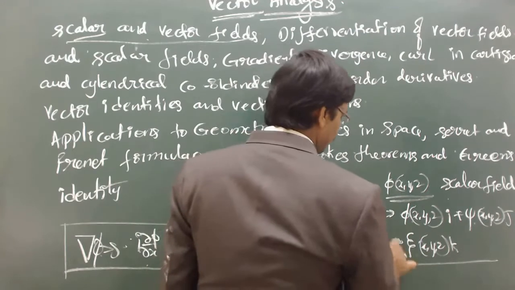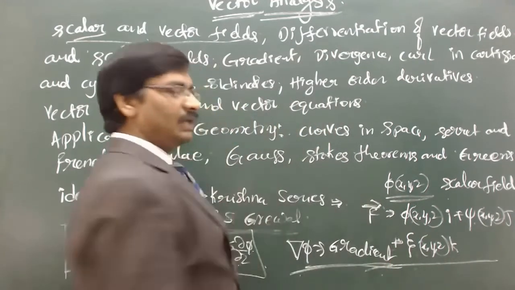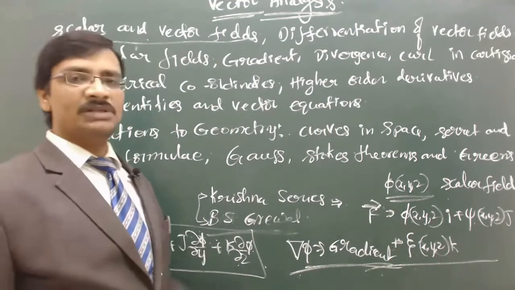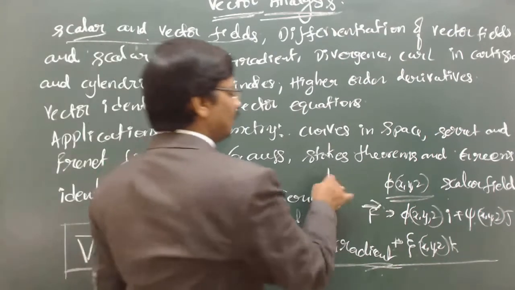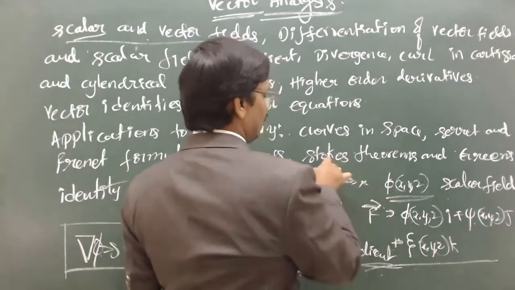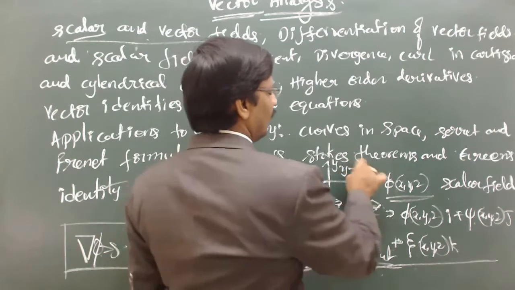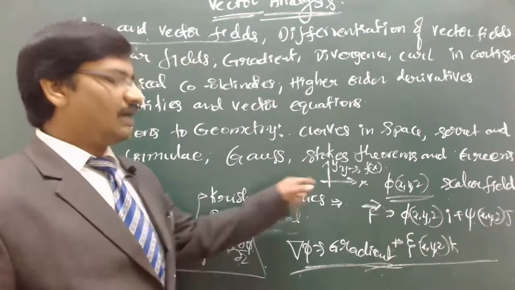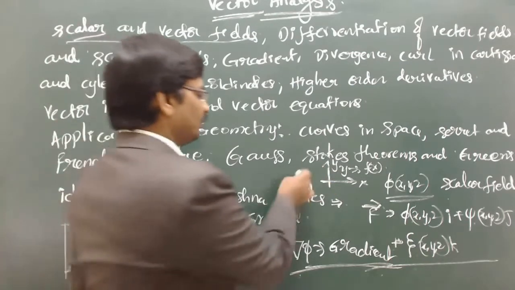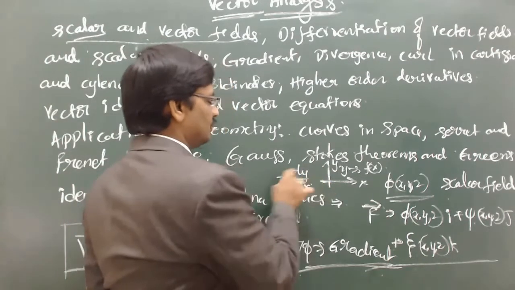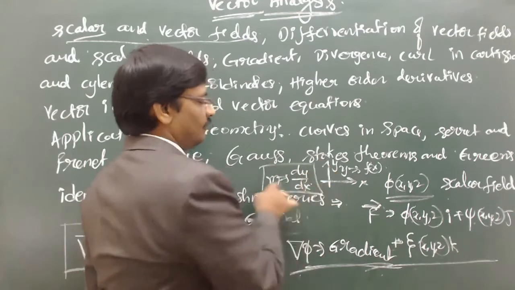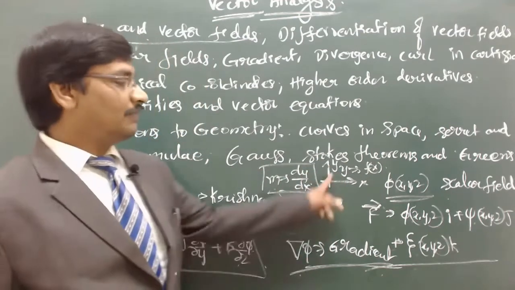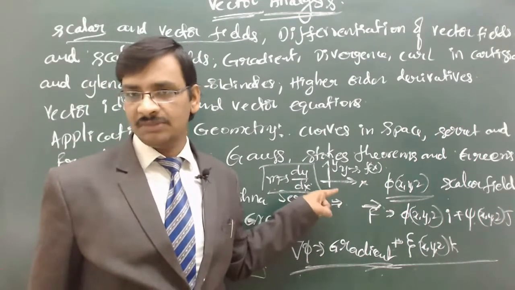The English meaning of gradient is nothing but the slope. In the case of a two-dimensional plane, we say dy/dx, where this is the x-axis and this is the y-axis. Let us say y is a function of x. If this is the curve, then the gradient is defined as the slope of this, which we call dy/dx. This is the slope of the function y equals f of x on a two-dimensional coordinate system.